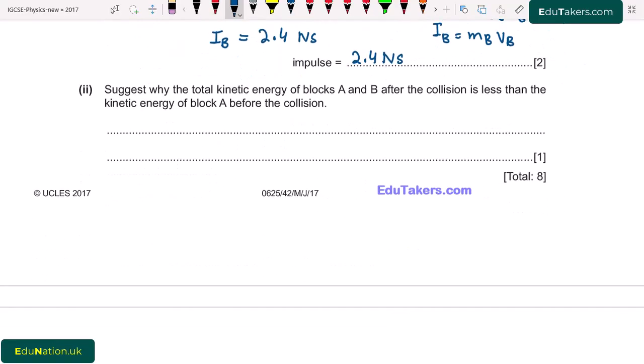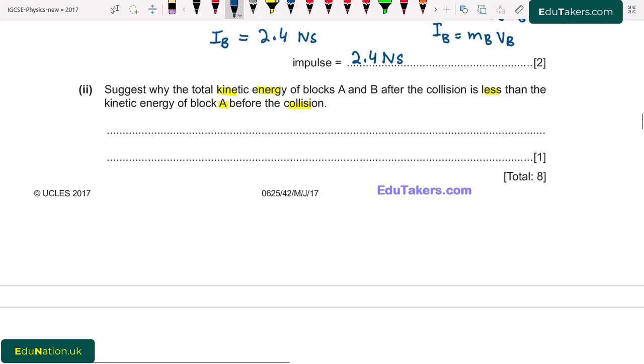Next part 2. Suggest why the total kinetic energy of the block A and B after the collision is less than the kinetic energy of the block A before the collision. So the kinetic energy after the collision is less as compared to the kinetic energy before the collision. It is because the kinetic energy is transferred to the thermal energy or the sound energy during the collision. So after the collision, the kinetic energy decreases.